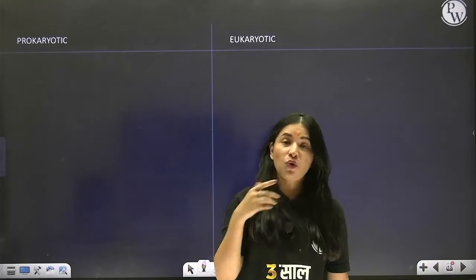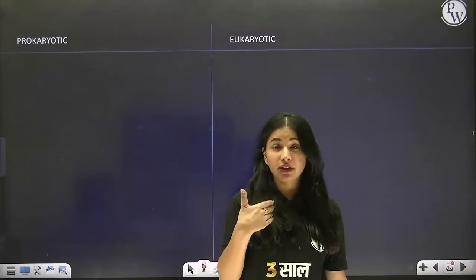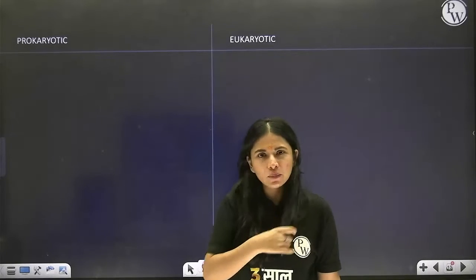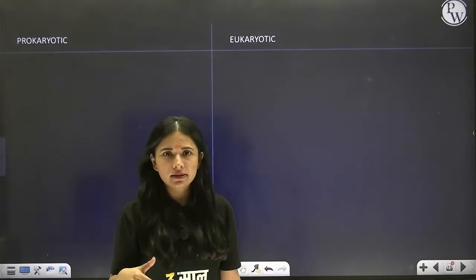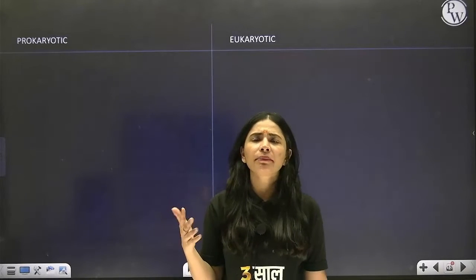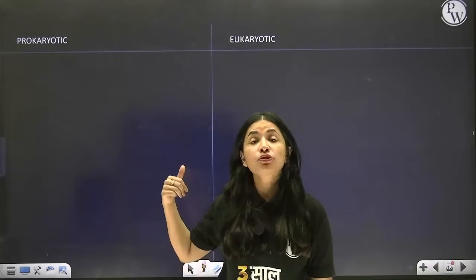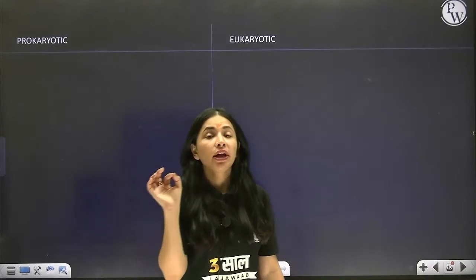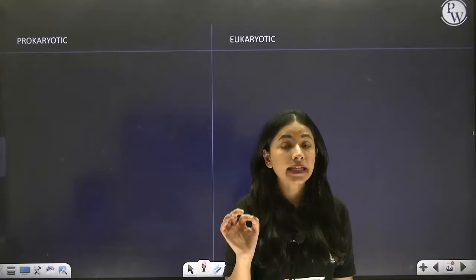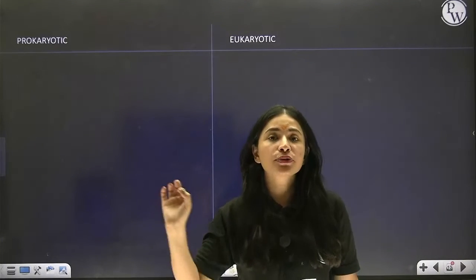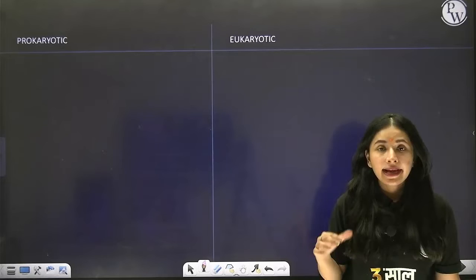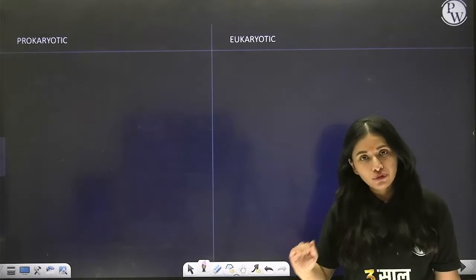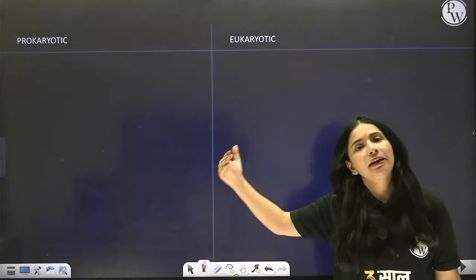Eukaryotes have so many chromosomes, more than one. For example, we have a total of 46 chromosomes. So already we have so many chromosomes, hence in our cells there is no extra genetic material present. But when it comes to prokaryotes, they have extra chromosomal material called plasmids. If you have heard the terminology, well and good. If not, just write it and understand it.